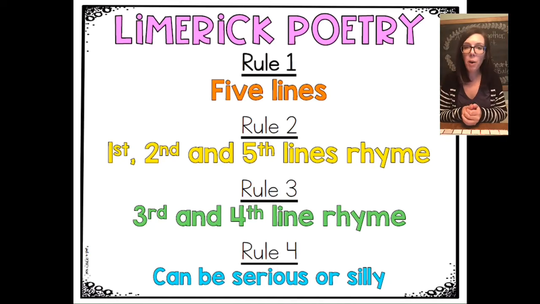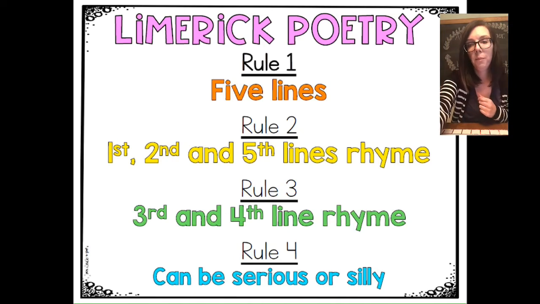Okay, so the first type of poem that I'm going to show you guys really quickly is called a limerick poem. And a limerick poem is where you hear a lot of those rhyming words. So a limerick poem is going to have 5 lines in it. That means here's one line and then you go down to the next line. So there's 5 lines. The first, the second, and the 5th line are all going to rhyme. But then those 2 other lines, the 3rd and the 4th, those 2 middle lines, those will rhyme too, but not all of those lines are going to rhyme together. And a limerick poem can be serious or it can be silly. So let's take a look at an example of a limerick poem.